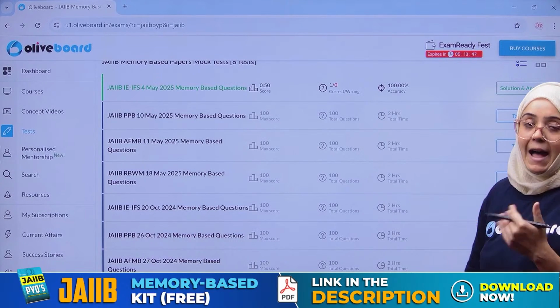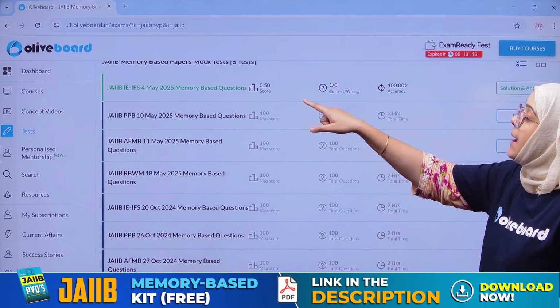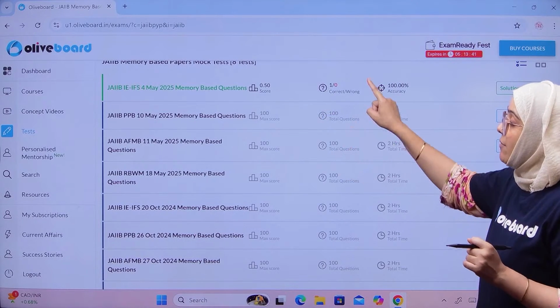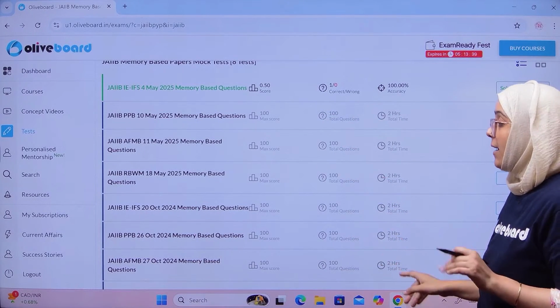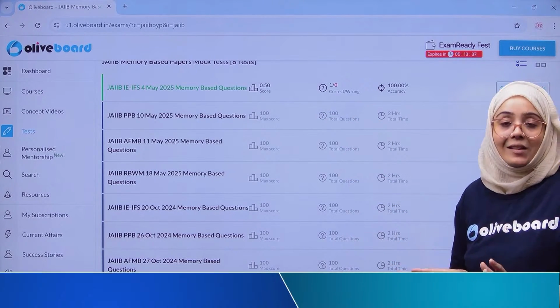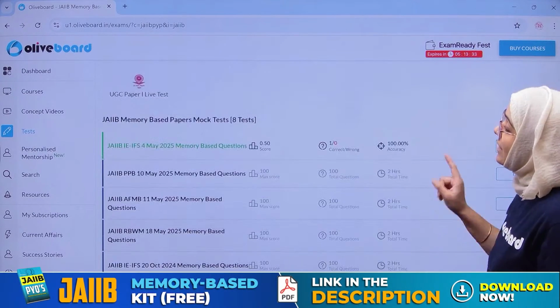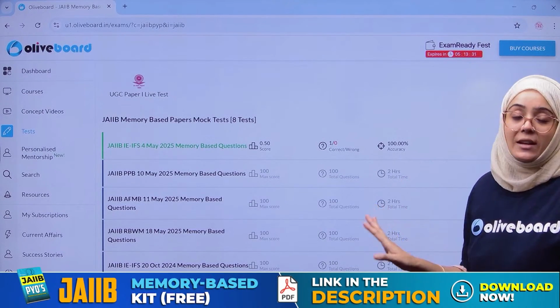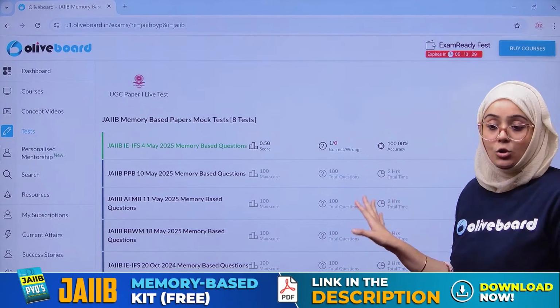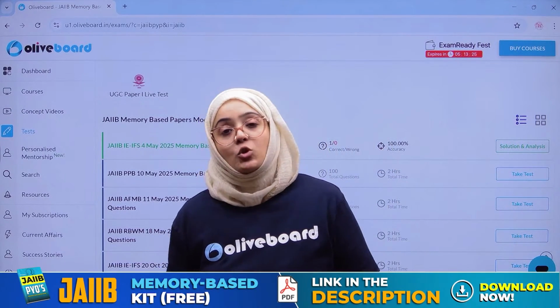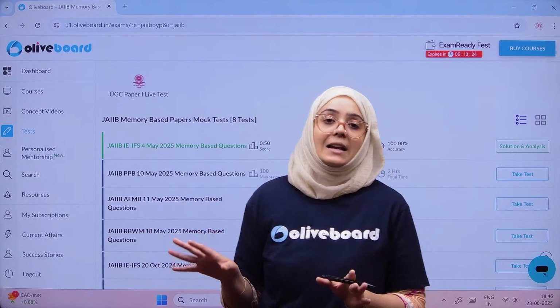What I have attempted is this JAIIB IFS fourth May paper. Then we have every paper here. For October also we have listed the previous year papers. This is for 4th May 2025, what we have attempted today. Some of the questions we have discussed today, and some of the questions I will be discussing tomorrow at 8 a.m.